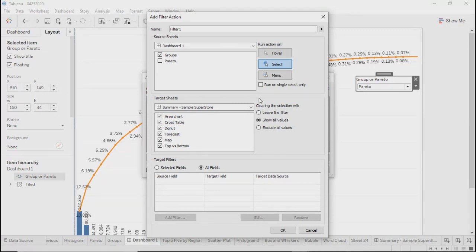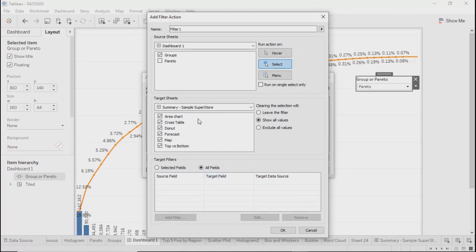So for these features, 99% of cases will go with show all values only, right? But the option over here, what we discussed, selected fields and all fields, that will keep changing. It depends on your requirement, right? So for this, there is no such hard and fast rule.